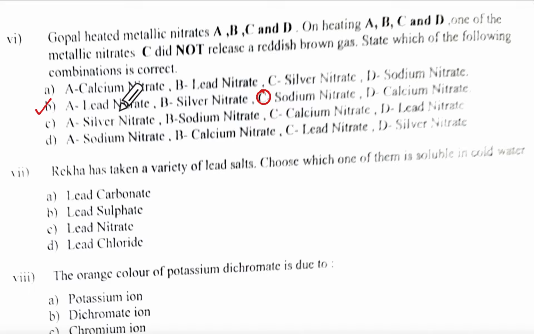Correct? Because what is this? What is this? Lead, no? Yeah. I read it as 1 EAD. What is this? Okay, this will liberate NO2. This will liberate NO2. This will also liberate NO2. But this one, no. Correct? Yeah? Okay.